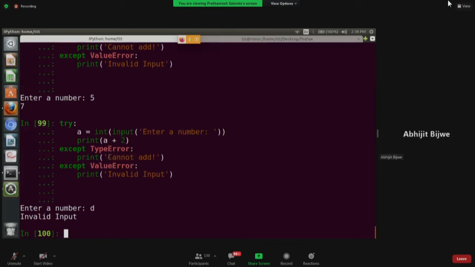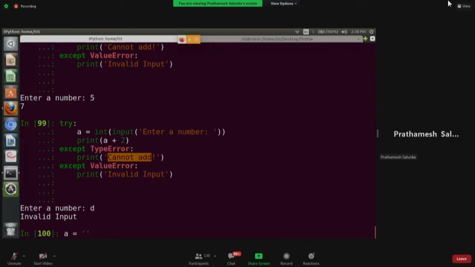Sir, but about the type error, can you give any example? There can be many actually. Let's say A. What should be the value of A to get the type error?